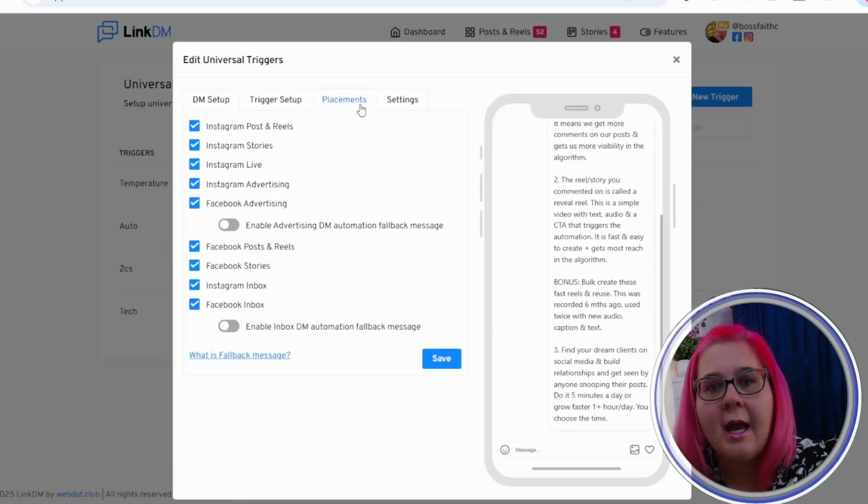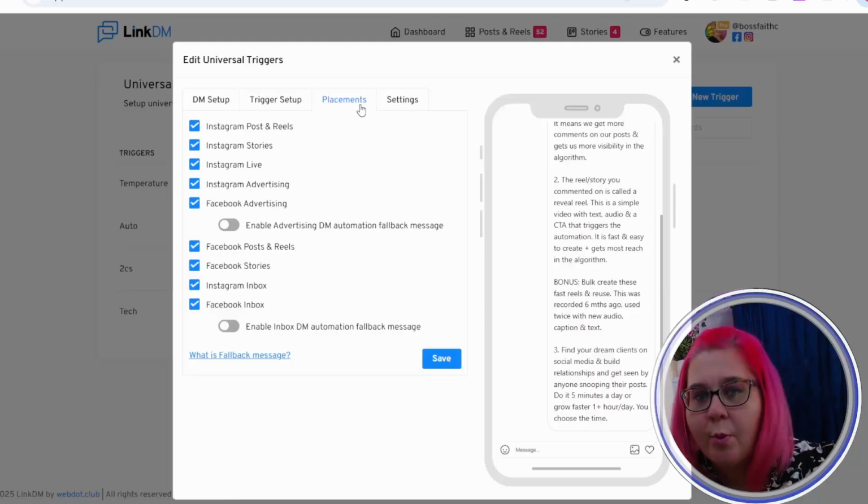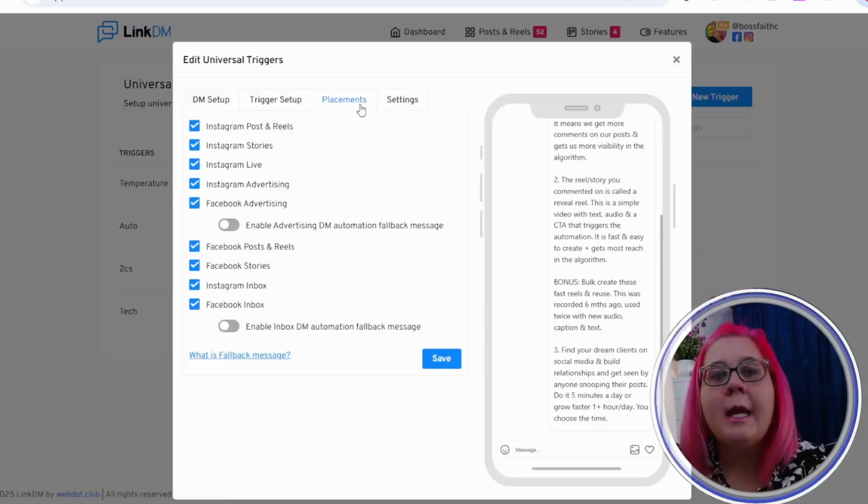So if I have a universal trigger, auto 123 as an example, with all of these ticked, it can work everywhere. So it can work on my posts, my reels, my stories, my lives, any advertising I do, my Facebook business page. It has to be a business page, not a digital creator or a personal profile. Instagram inbox, Facebook inbox. So this is where you can set up, if you only want it to go out on certain things, you can untick and tick as necessary.